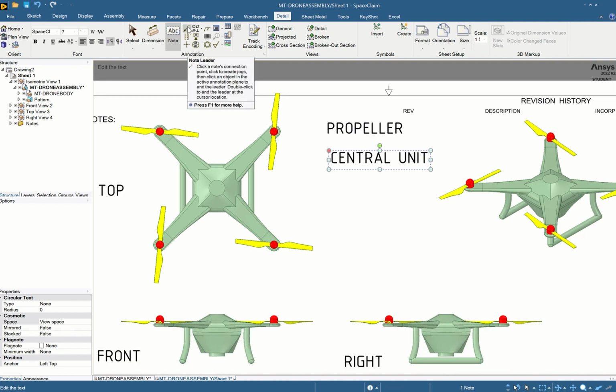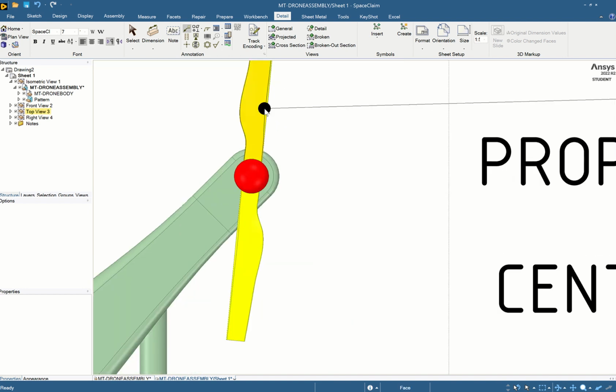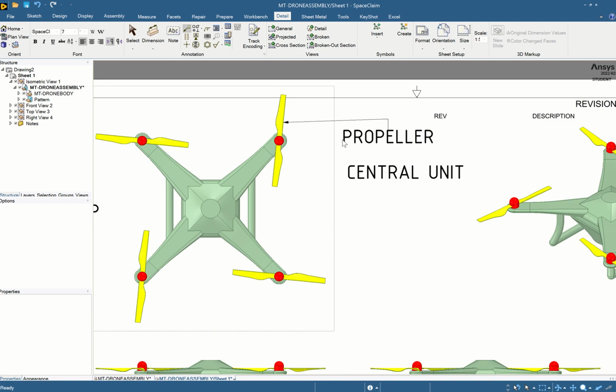Now up here is the note leader. So you'll create the note and then we'll create a note leader. So you click on note leader and then you hover over the note. These come up. So you want to click on the note leader and then point to whatever edge. Just right when the edge highlights. So that'll be the propeller.